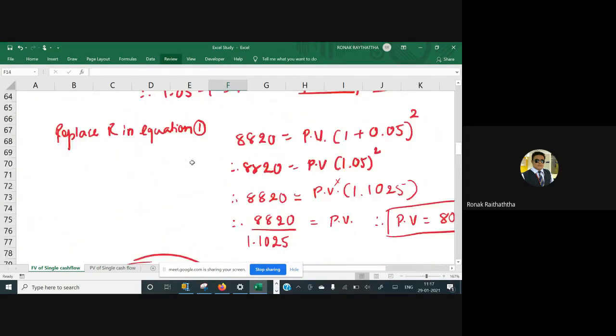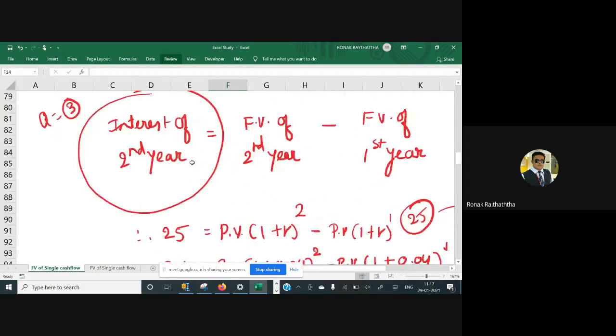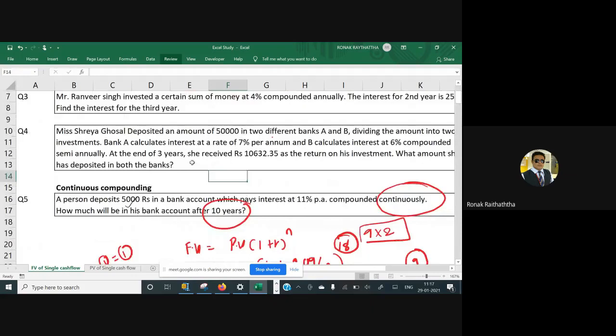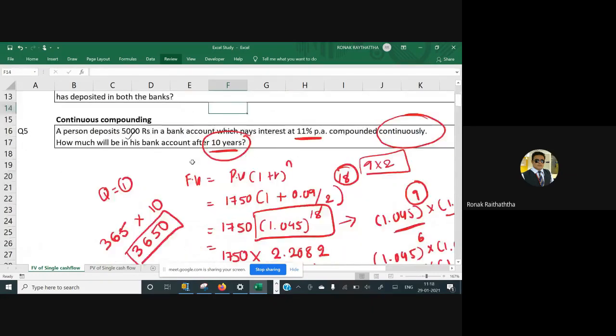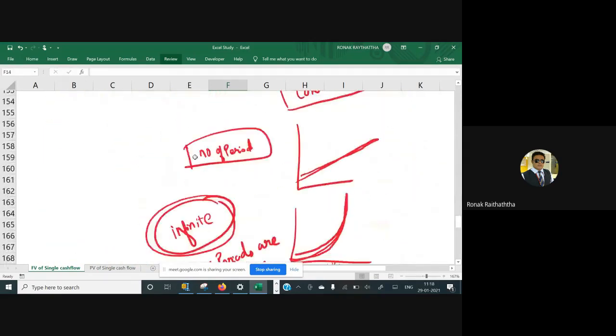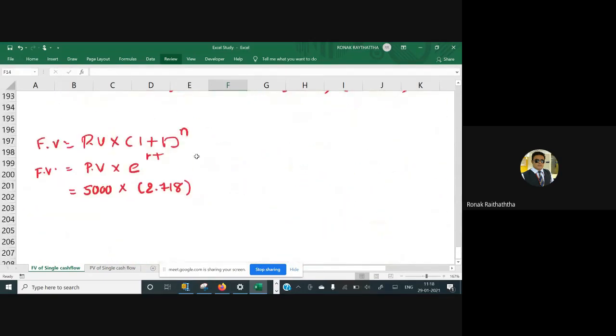So R will be how much? 11 percent is the R, and the number of periods is 10. So I'm taking it raised to R, which is 11, so I can write it as 0.11, and T would be 10.